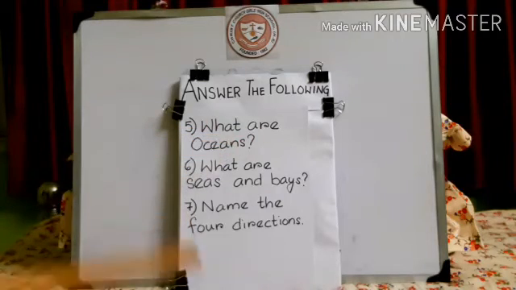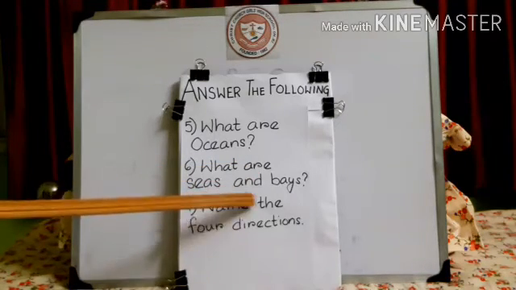What are oceans? Question number 5 is, what are ocean? An ocean is a large part of water between continents. You just have to write this. Okay? I repeat my answer. An ocean is a large part of water between continents. Got it? Now question number 6.